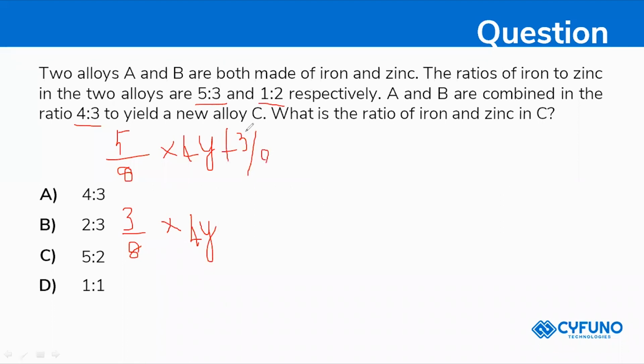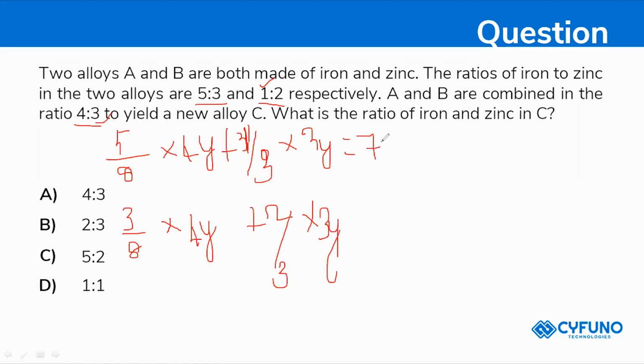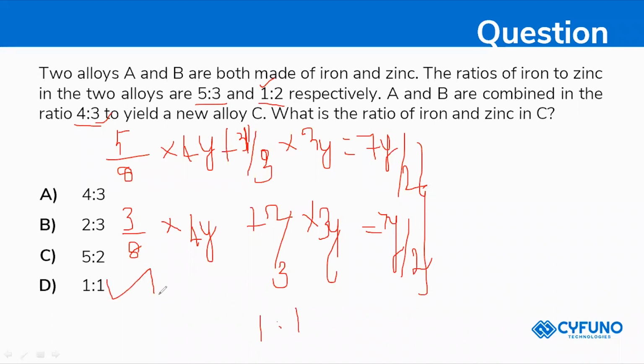1 divided by 3 will be there. Why? Because this yield ratio is 1 divided by 3. So for this ratio, 1 divided by 3, and here 2 divided by 3. Right? And yield ratio is 3. So into 3y into 3y. So this will give you the answer as 7y by 2 is equal to 7y by 2. So both are equal. So whenever you're cancelling, you will be getting 1:1. So 1:1 is the answer.